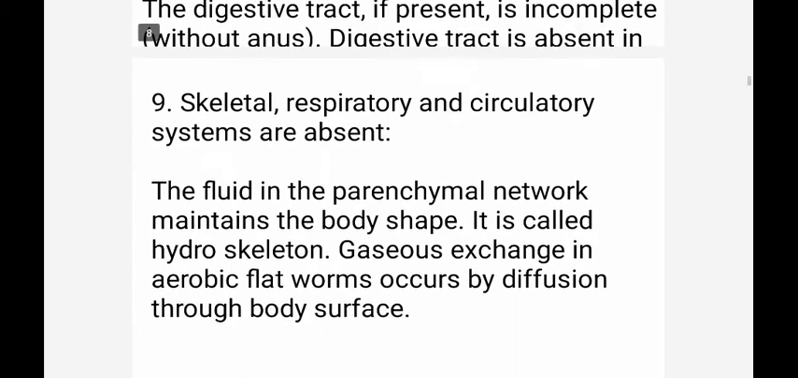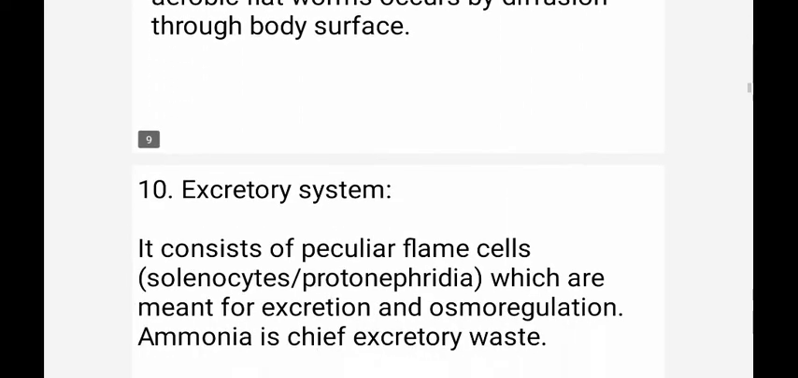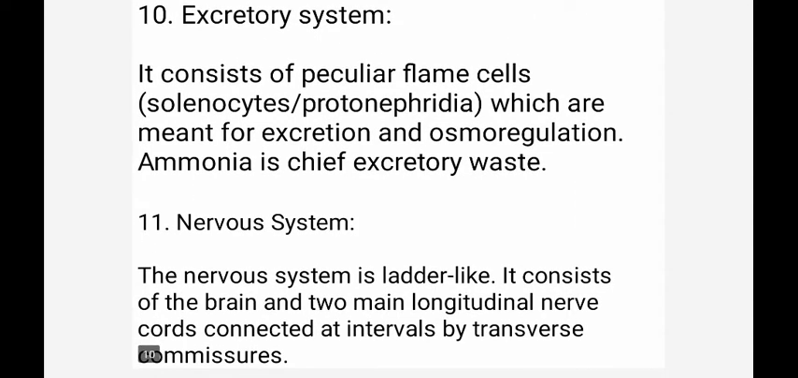Skeletal, respiratory and circulatory systems are absent. Hence the parenchymal network maintains the body shape. It is called hydroskeleton. Gaseous exchange in aerobic flatworms occurs by diffusion through body surface. Excretory system: it mainly consists of flame cells or solenocytes or protonephridia, which are meant for excretion and osmoregulation. Ammonia is the chief excretory waste.